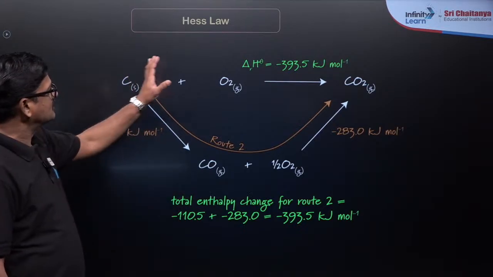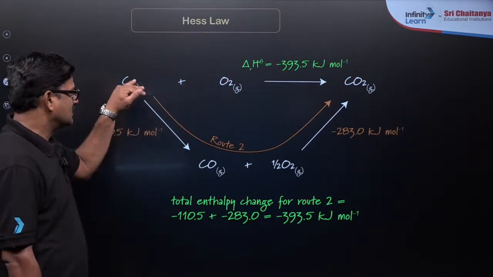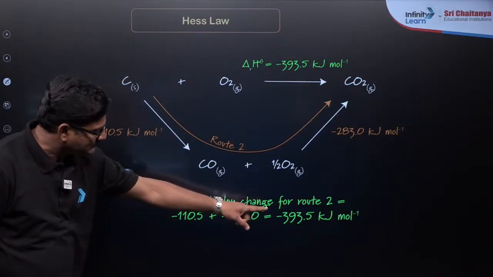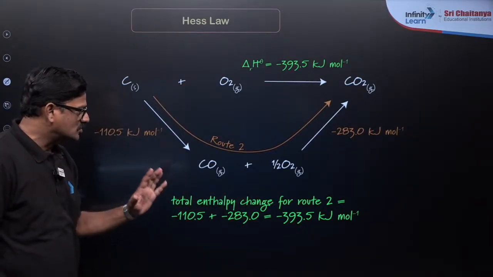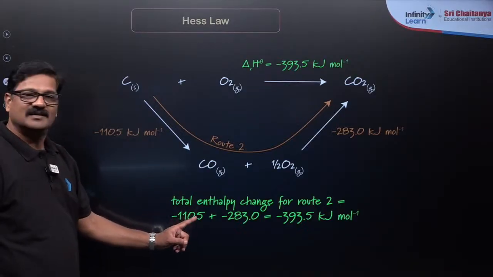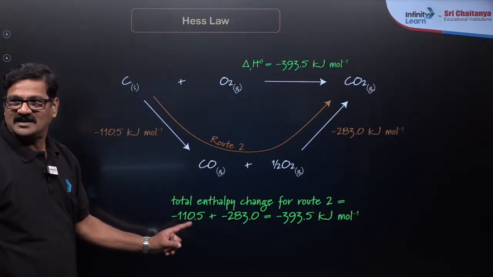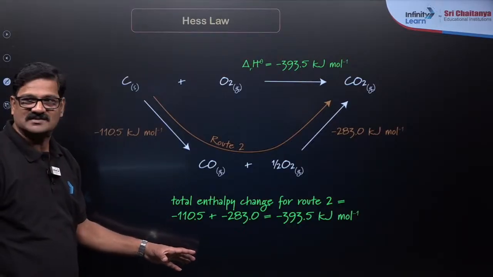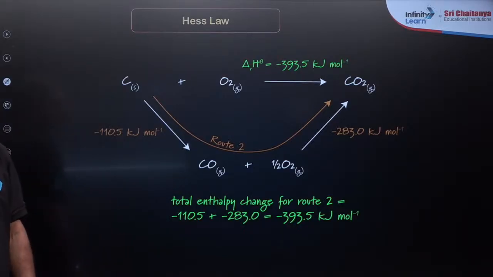So this is route 1 and this is route 2. The sums of the values of route 1 and route 2 are equal. This gives you the exact information about the Hess law of constant heat of summation. Understand? Clear?